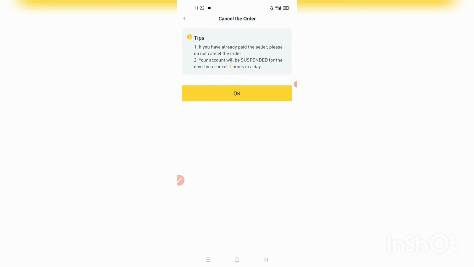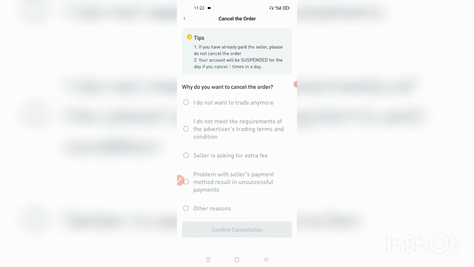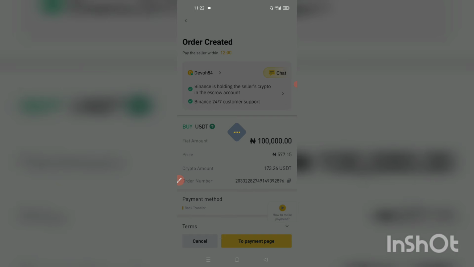It says tips: if you have already paid the seller, please do not cancel the order. Your account will be suspended for the day if you cancel 3 times. I know. So I click OK. I want to cancel. Now it asks me, why do you want to cancel? I do not want to trade anymore. I did not meet the requirements of the particular trading terms and conditions. Seller is asking for extra fee. Problem with seller's payment method resulting in unsuccessful payments. Other reasons. Okay, I will say I do not meet the requirements of the advertiser's trading terms and conditions. So I'll just click on this. Confirm my cancellation. So I have cancelled one. So I have only 2 options to trade today. So I have to go back and look for someone.